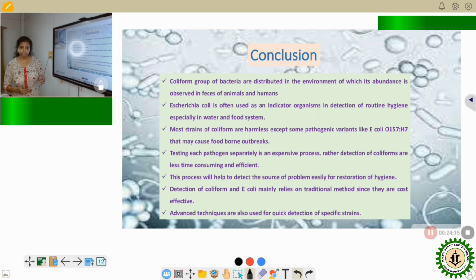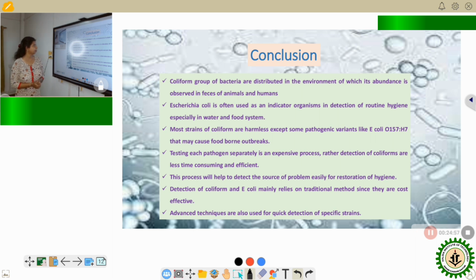So why are we doing this indicator organism test? Because in most cases individual pathogen detection is very costly. If an indicator organism is detected, we can infer that there may be some pathogens present. So the person who is taking care of that unit can detect the source from which this contamination is happening, and they can restore the hygiene of that particular system. With very little cost, we can easily perform this experiment. That is why indicator tests are very much preferred in regulatory systems.